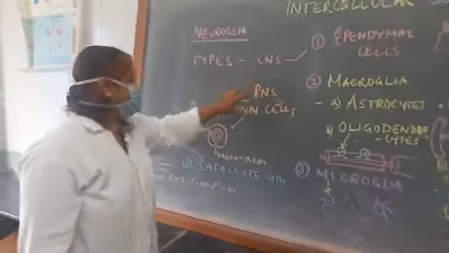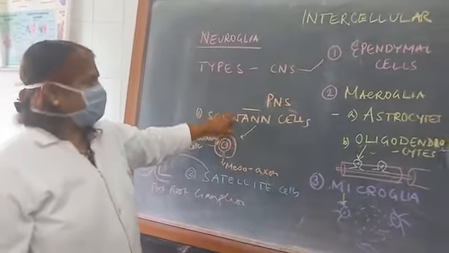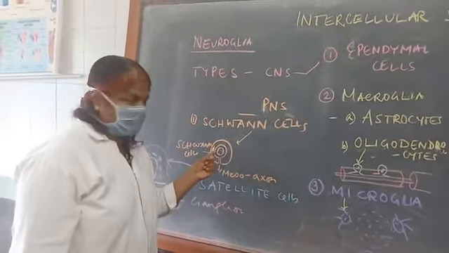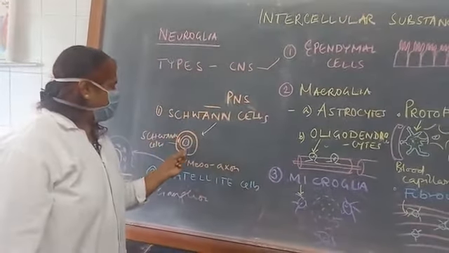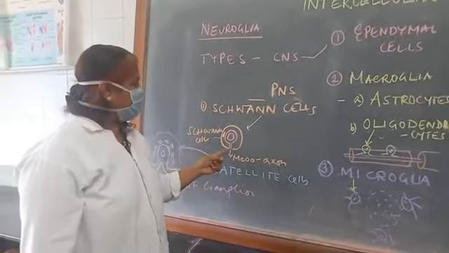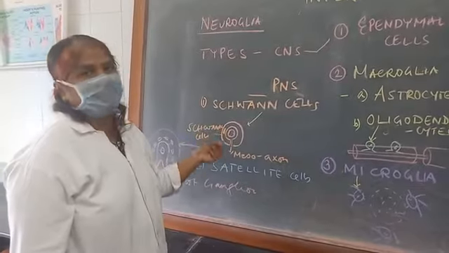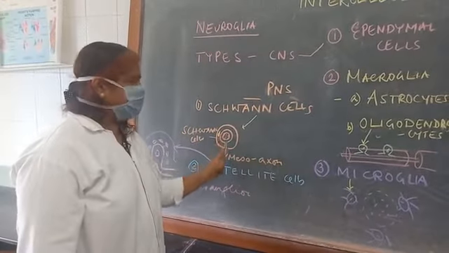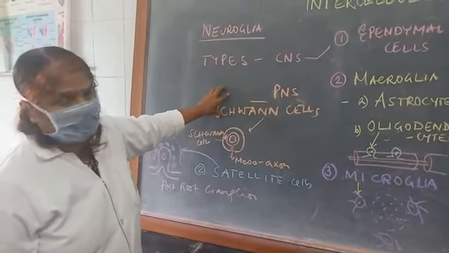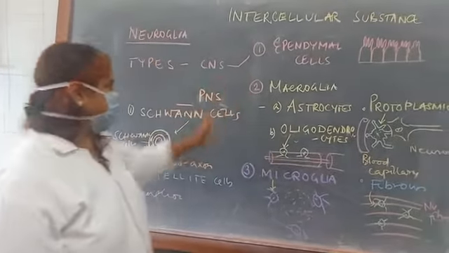Now in the peripheral nervous system, there are the Schwann cell and the satellite cell. Where is the Schwann cell present? In the peripheral nervous system, the Schwann cells form the myelination of the nerve fiber. The nerve fiber is surrounded by the Schwann cell, which forms the myelin sheath of the nerve fibers, and in between, the passage is called the meso-axon. Through this the blood will supply the nerve fiber. So the Schwann cell is responsible for the myelination of the peripheral nervous system, and the oligodendrocyte is responsible for the myelination of the central nervous system.